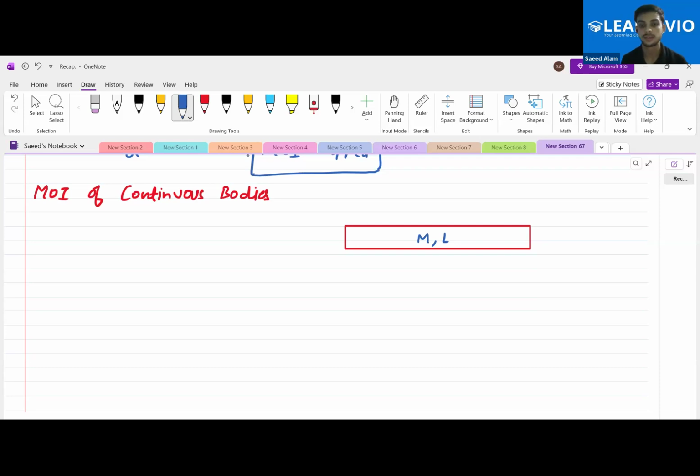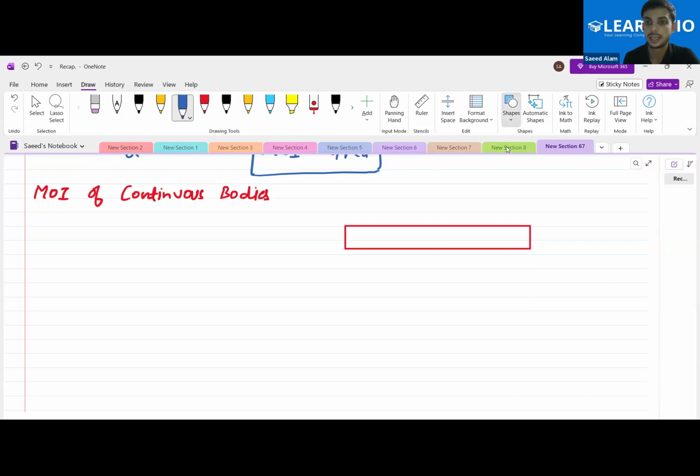For the radius. About which axis? About which axis do you want the moment of inertia to be calculated? Okay, so let us do it. Let us calculate it.